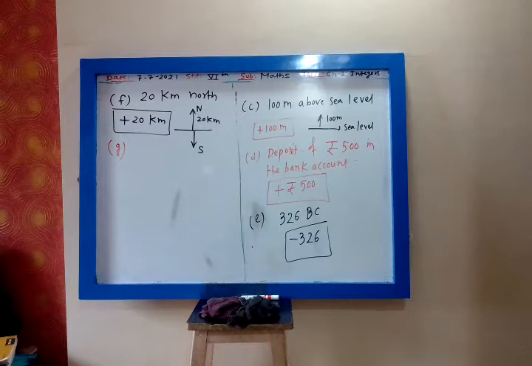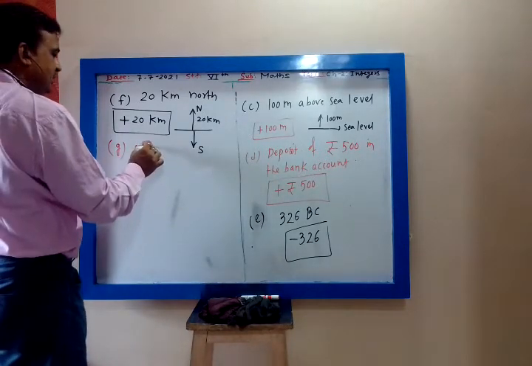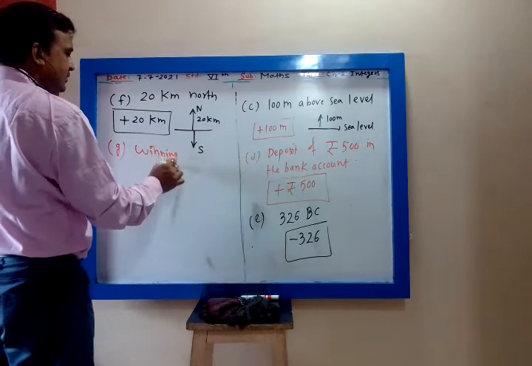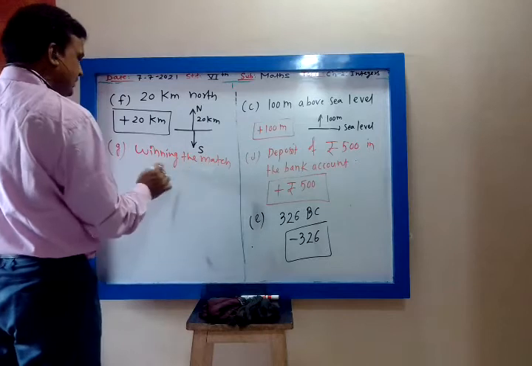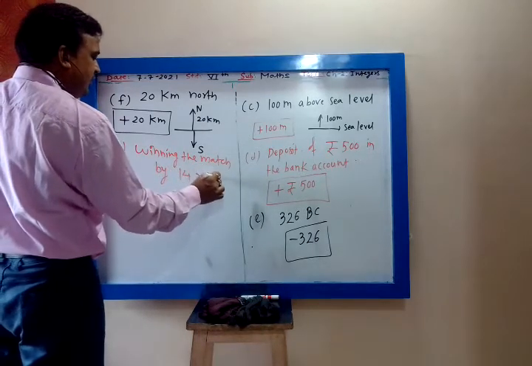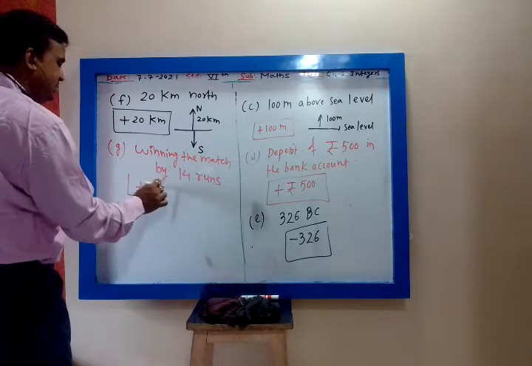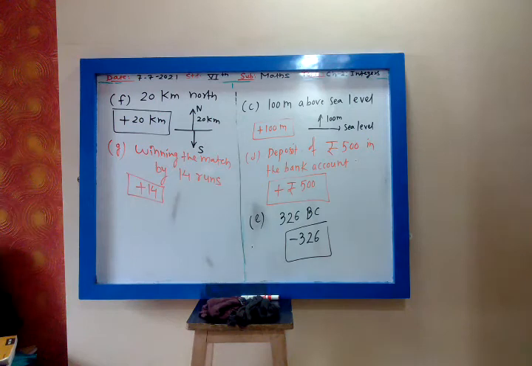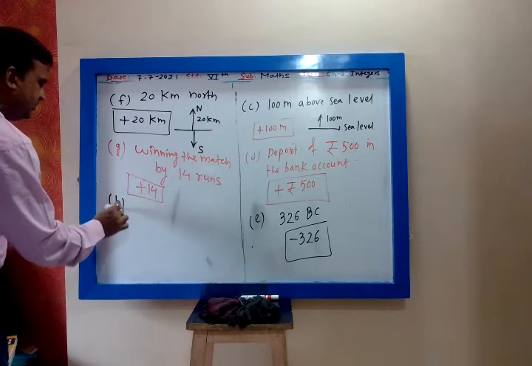Then winning the match by 14 runs. Winning the match by 14 runs, so it is plus 14. Suppose it is losing the match by 14 runs, then minus 14.